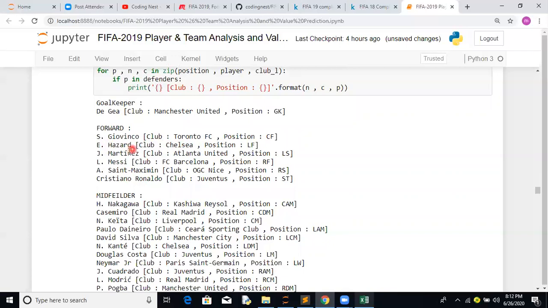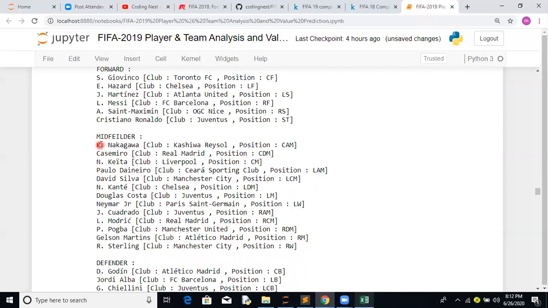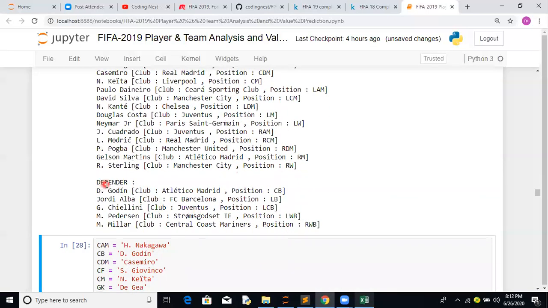Now it's been traded to Real Madrid. Jan Oblak, who plays for Atlanta United, Lionel Messi, who plays for FC Barcelona, Saint-Maximin, who plays for Nice, and Cristiano Ronaldo, who was traded to Juventus. So these are the players we got as best for forward, these are the players we got as best for midfield, for each and every position, and these are the players we got as best for defenders.